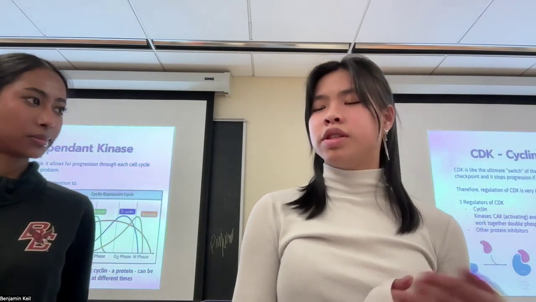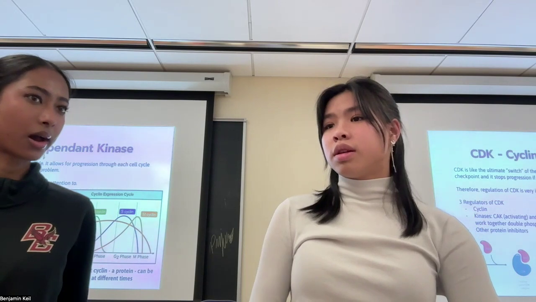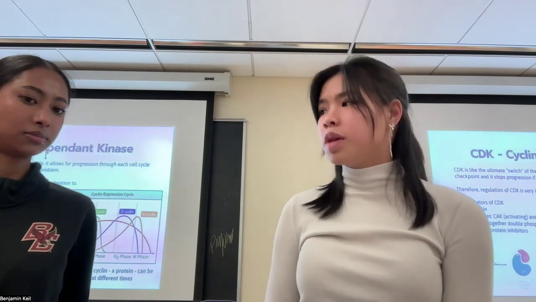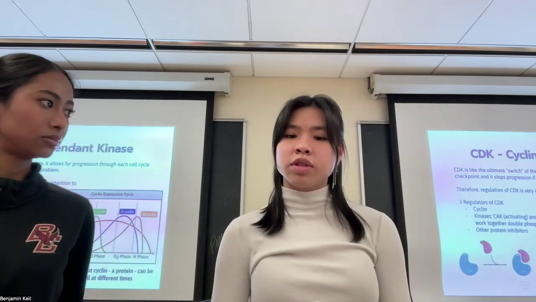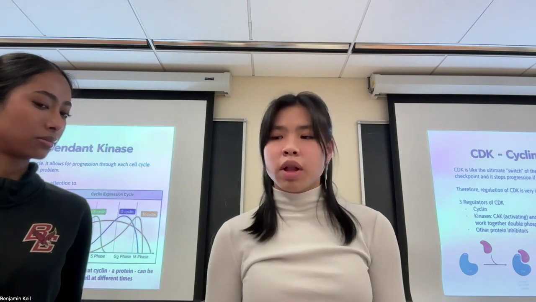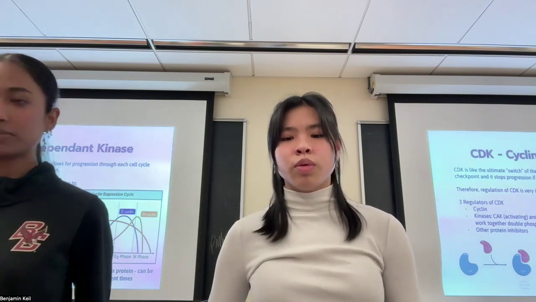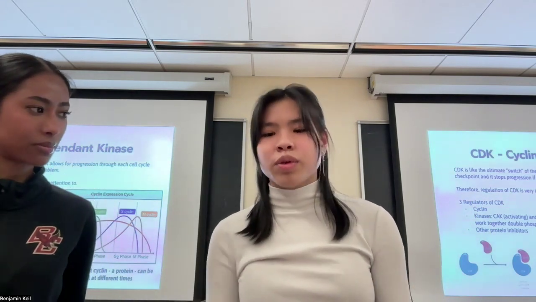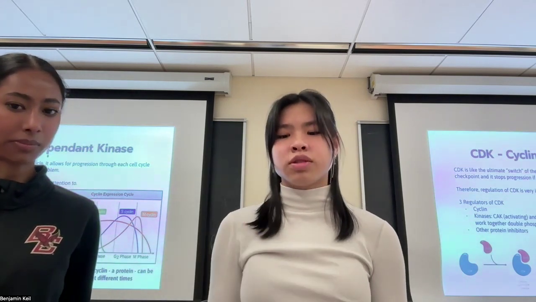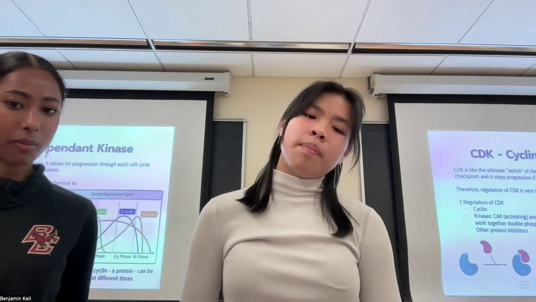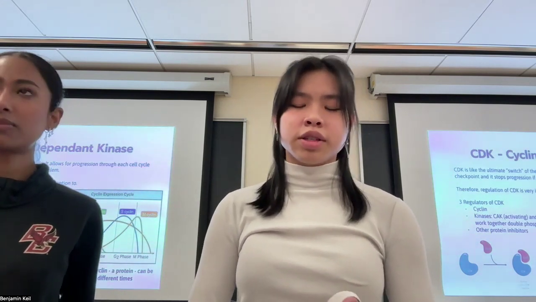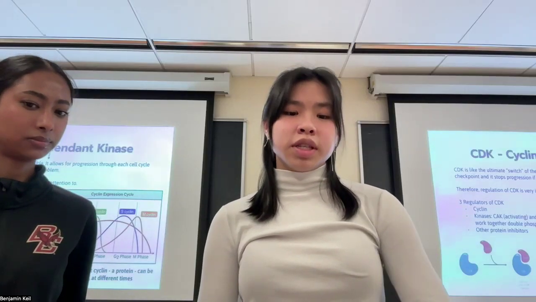Everyone knows that there are different types of cyclin, right? They're produced at different times of the cell cycle. That helps the cell know what parts it should go through, like which checkpoints it should pass through at certain times. And that's why the regulation of CDK is very important to pay attention to. Three regulators of CDK are cyclin, which we just talked about, right?